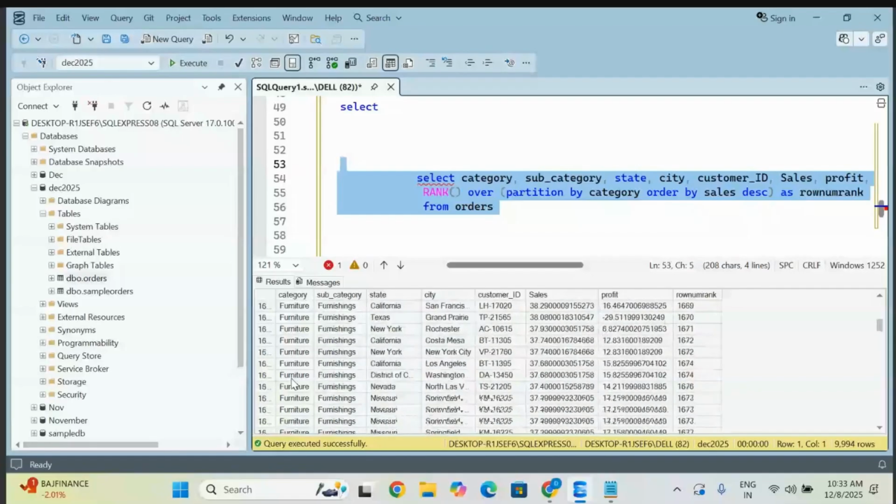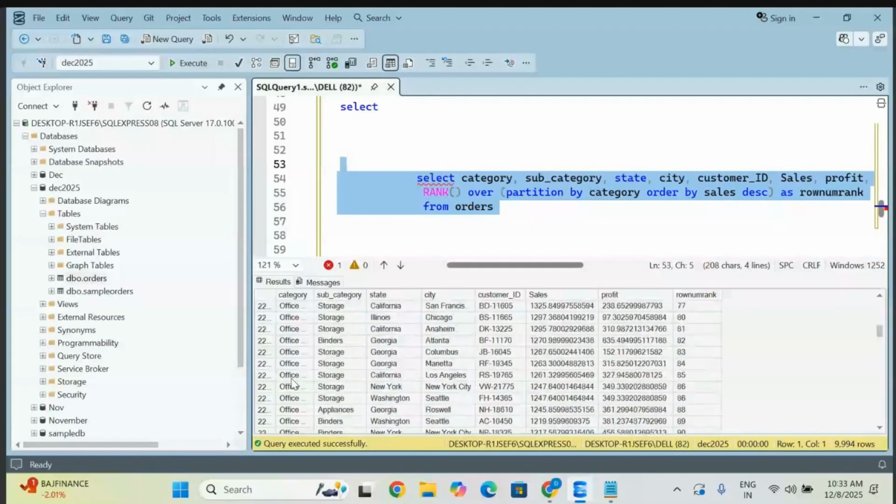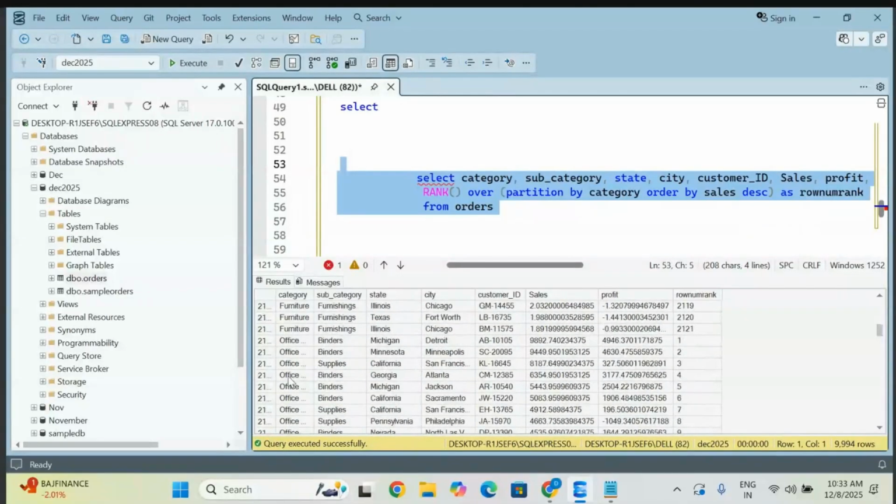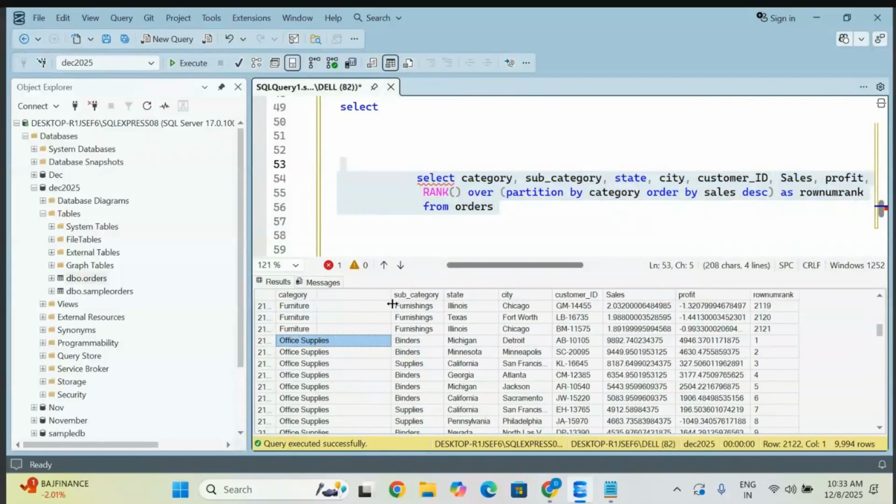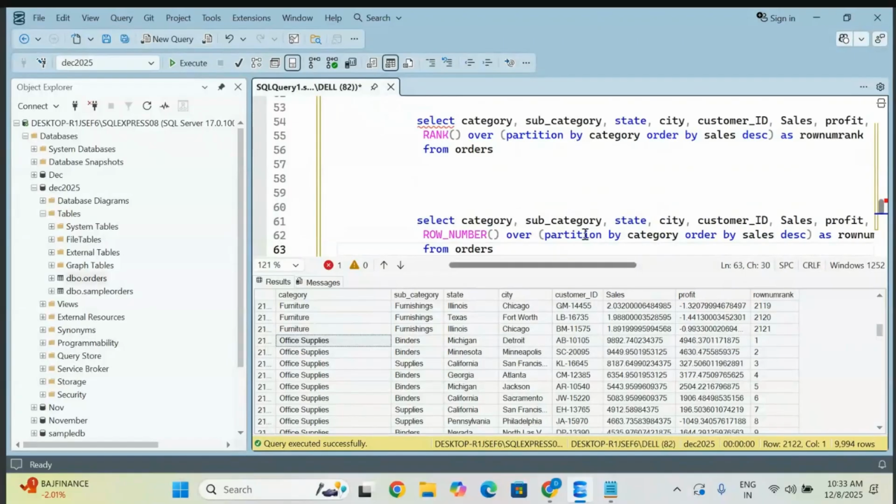Furniture items, okay, fine. This is also giving you separate ranks based on your value, that is fine. But the problem is that RANK is going to skip the order of the ranks. That is the only thing, remember. Now I'm going to apply the same thing without using the partition.